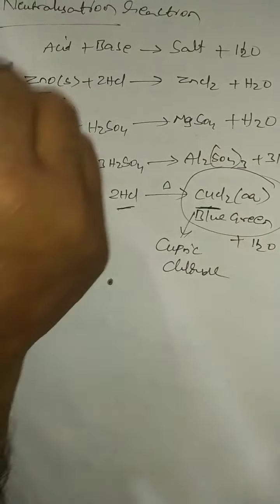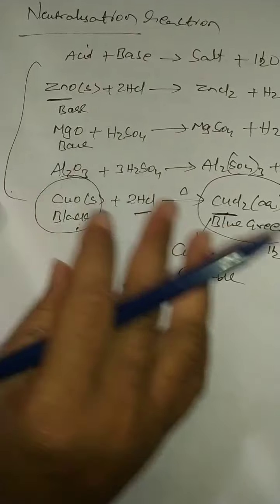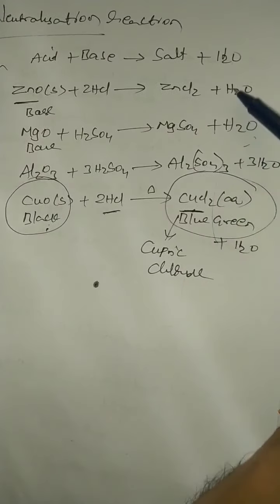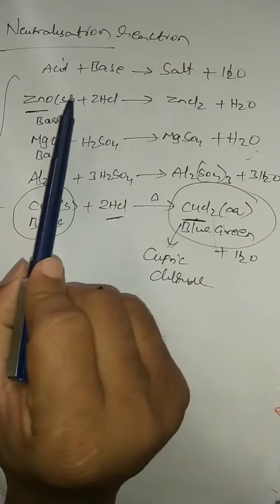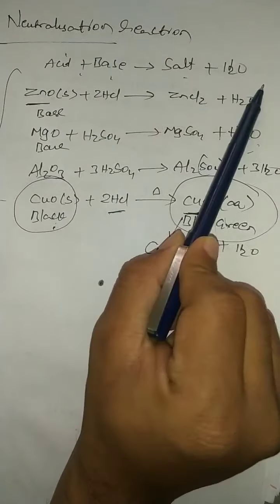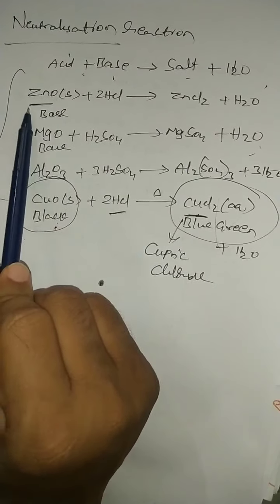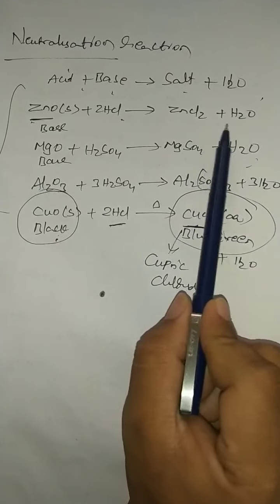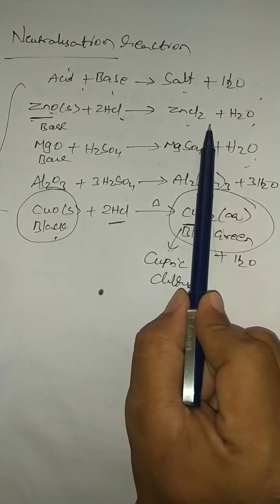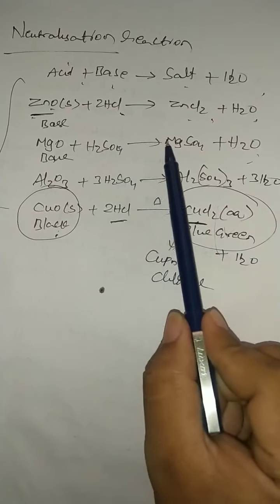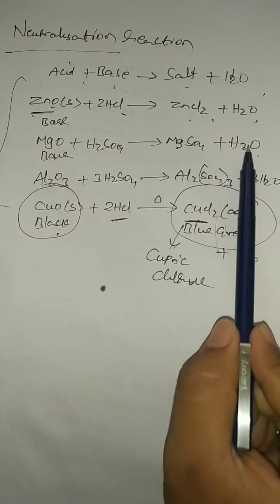So from all these examples, what is the main fundamental? All these examples come under the category of neutralization reactions. What is a neutralization reaction? Acid reacts with base to form salt and water. Here in these examples, metal oxides react with acids to liberate salt plus water. Zinc oxide reacts with HCl to form ZnCl2. Magnesium oxide reacts with sulfuric acid to form magnesium sulfate plus water.